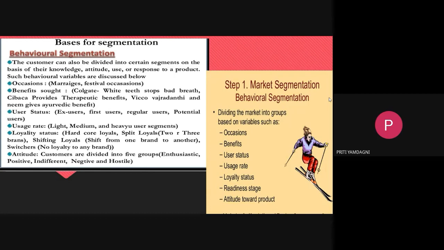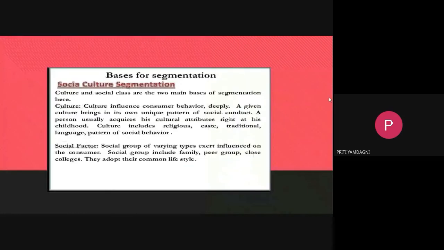You can see here socio-cultural segmentation. What it shows is that it totally depends upon society, social factors, as well as cultural factors. Cultural factors include religion, caste, tradition, language, pattern of behavior. These are our cultural factors. Whereas social factors include your family, peer group, colleagues, or college group, or school group. It depends upon the different social groups.